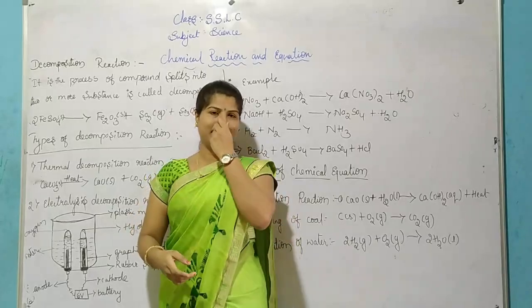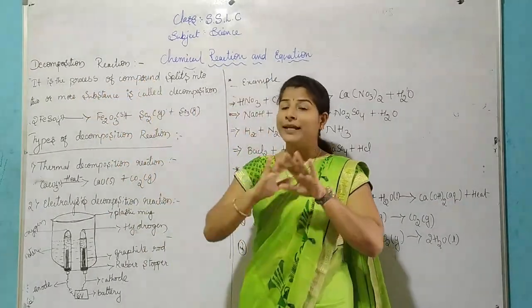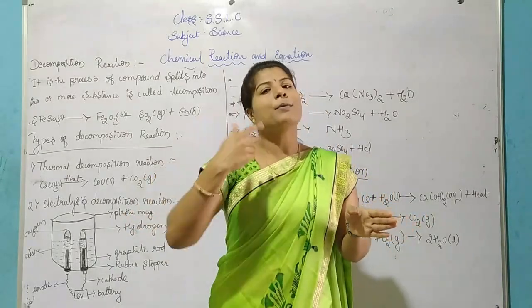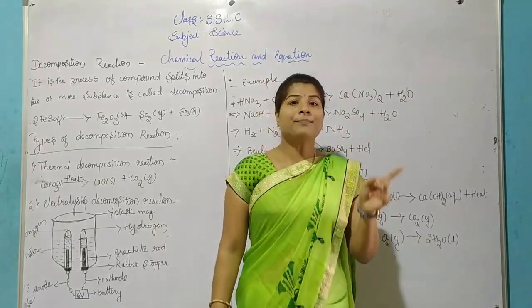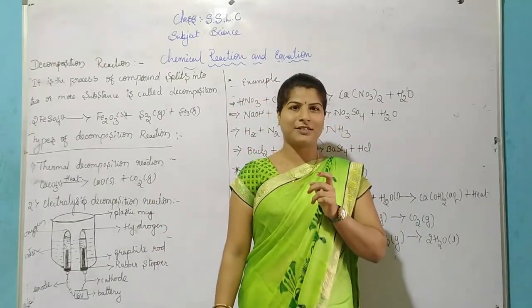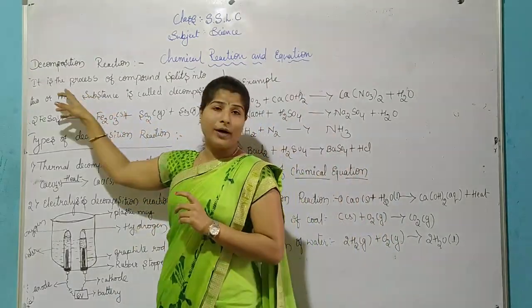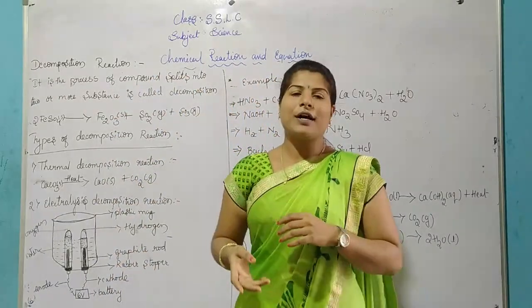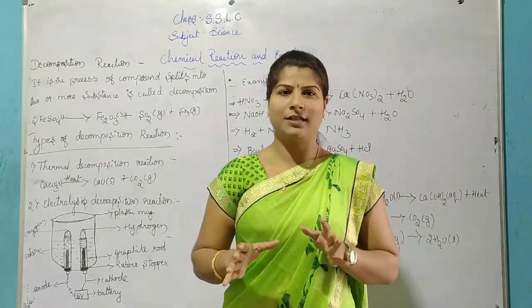One more time I am explaining the definition: it is the process in which a compound splits into two or more substances, two or more products. This process we call decomposition reaction.